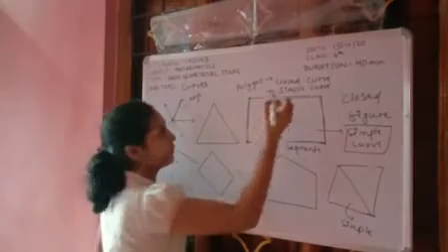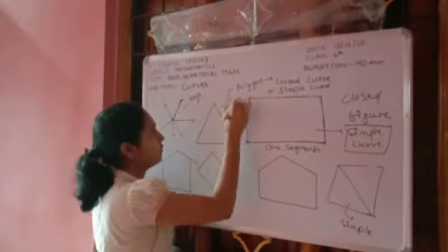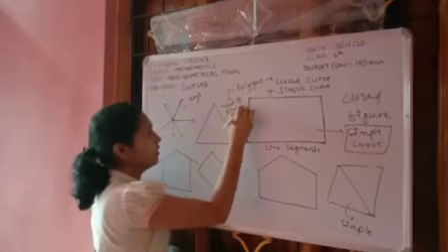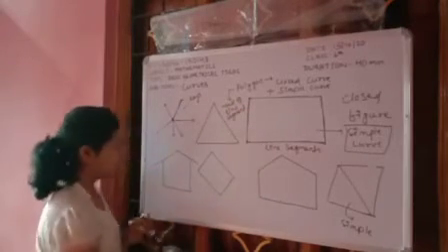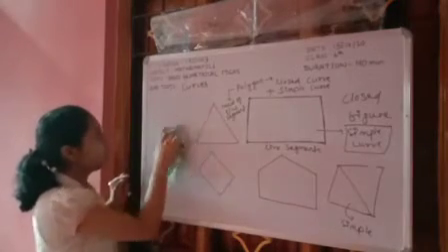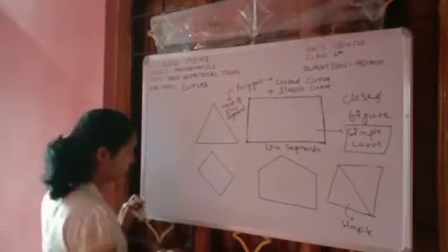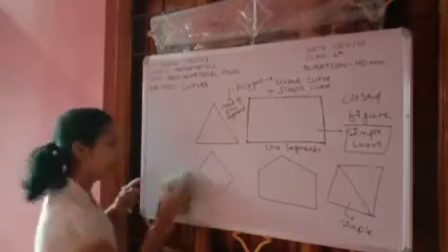These are polygons. Clear? Then we will see what the sides of a polygon are. Now we can take only 2 to 3 figures.